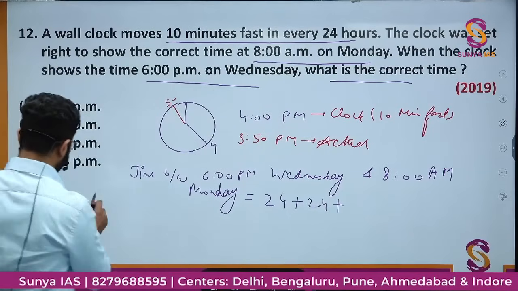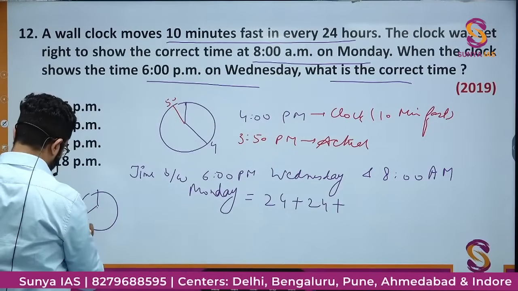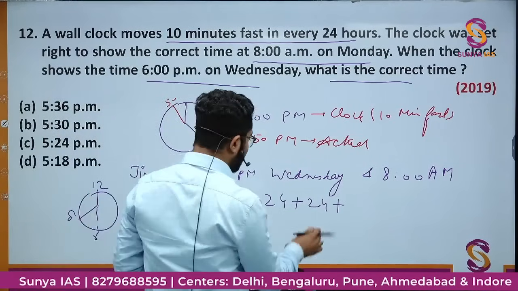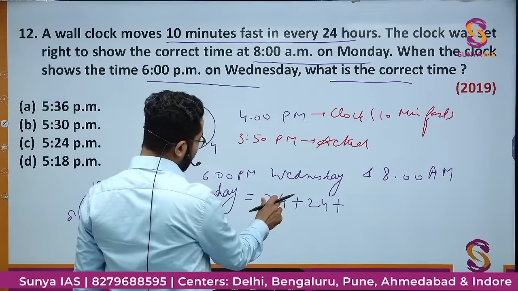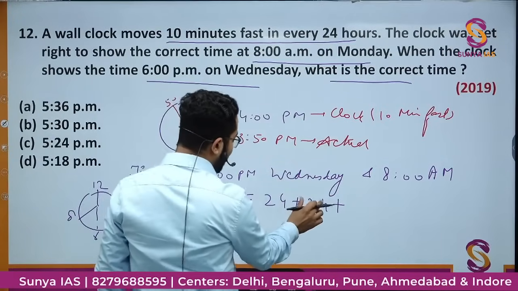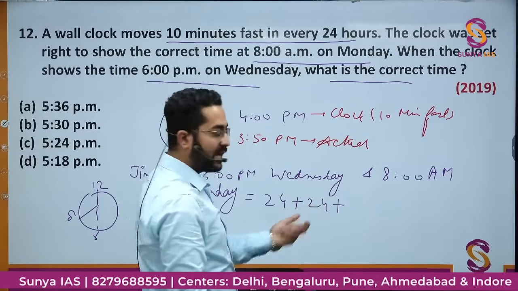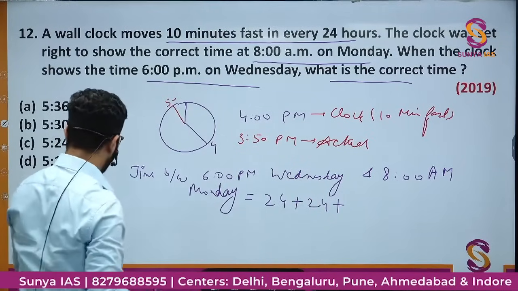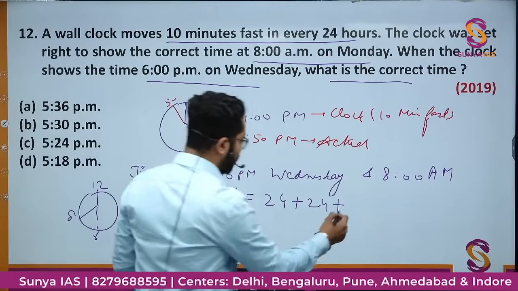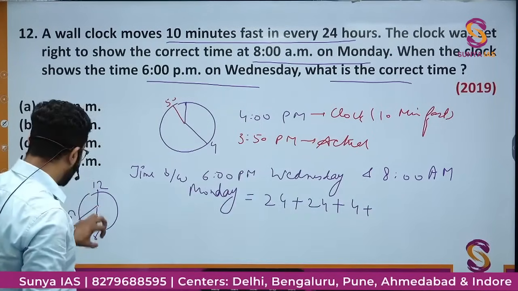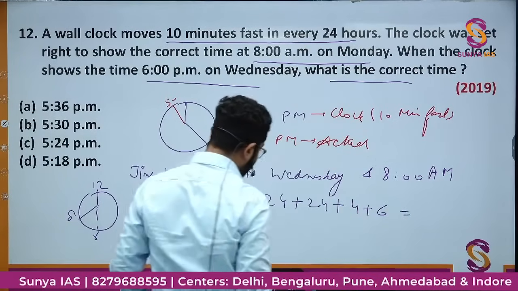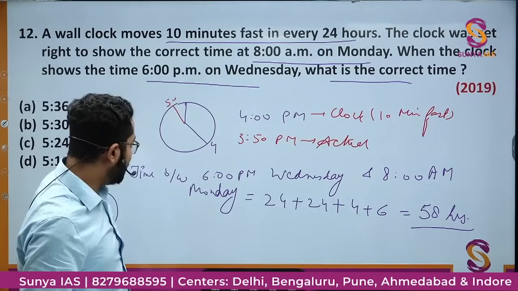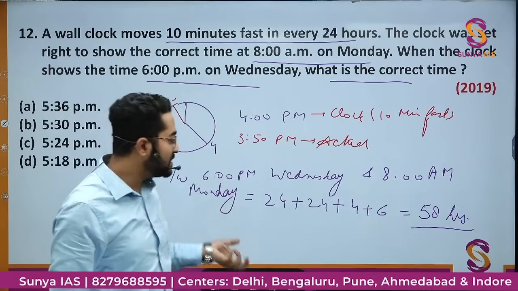Now we have reached 8 a.m. Wednesday. 8 a.m. Wednesday to 12 p.m. is 4 hours, and 12 p.m. Wednesday to 6 p.m. Wednesday is 6 hours. So the total will be 58 hours. So the time gap between 8 a.m. Monday and 6 p.m. Wednesday is 58 hours.